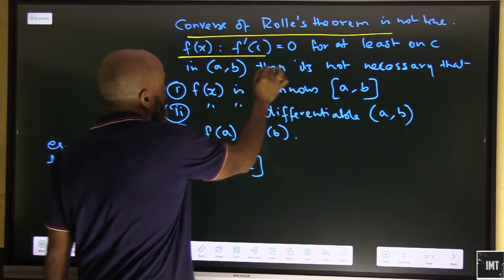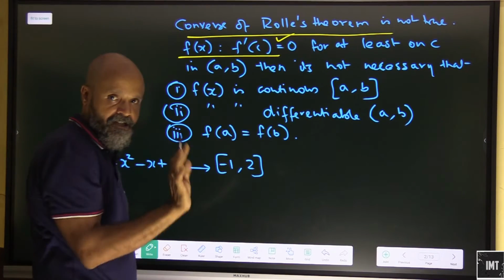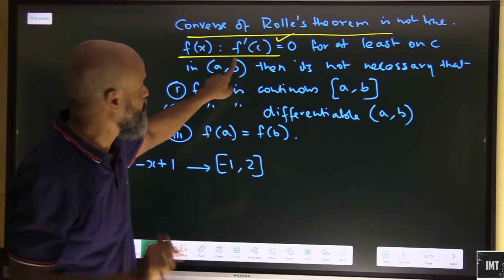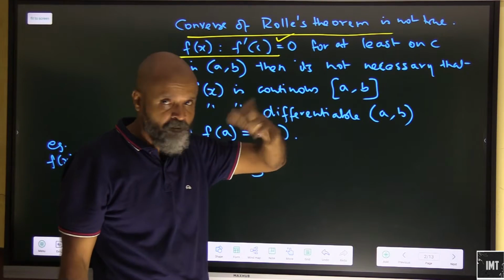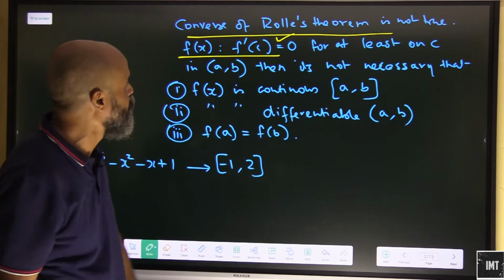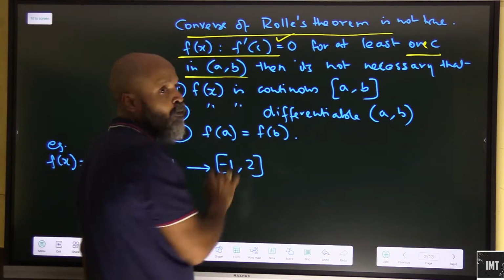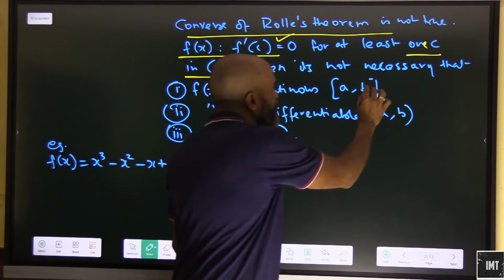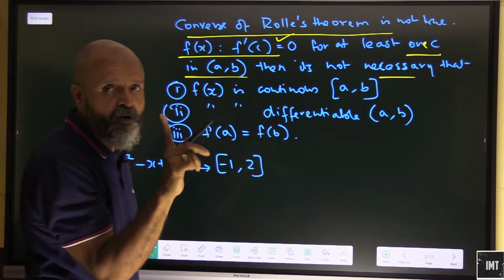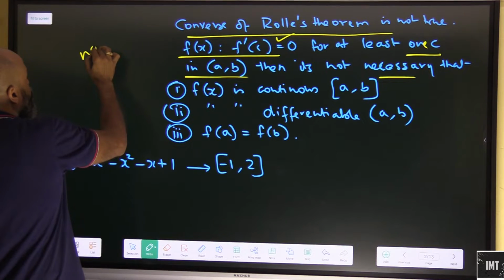So the other way around here is that there exists a function f(x) such that f dash c is equal to 0, which is basically what Rolle's theorem was proving, for at least one c in the open interval AB. Then it is not necessary, because Rolle's theorem is non-converse.